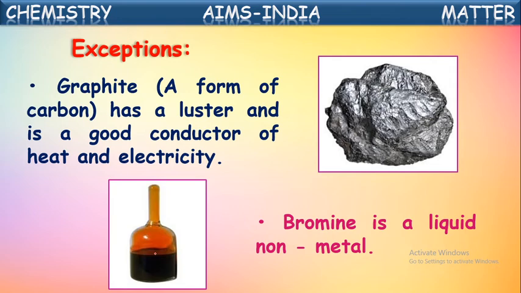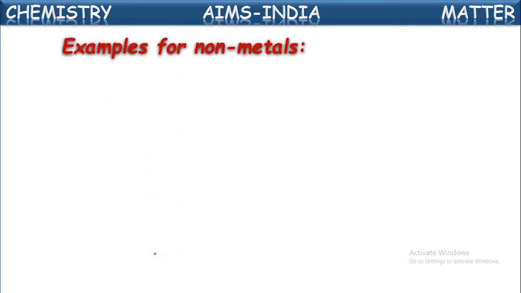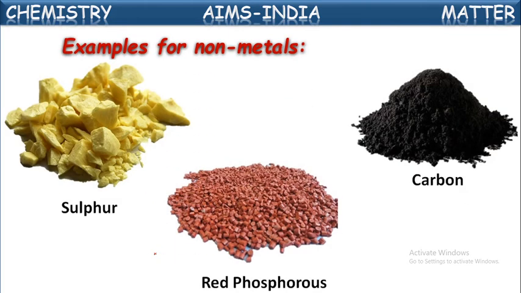Okay, these are the exceptions from the non-metallic general properties. Next, let us see examples for the non-metals. See here some examples: sulfur, red phosphorus, carbon. These come under non-metallic elements. See, they cannot be beaten into sheets.